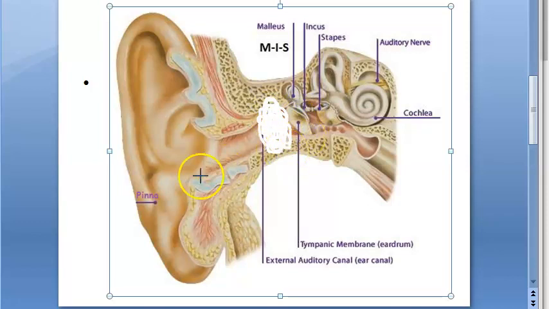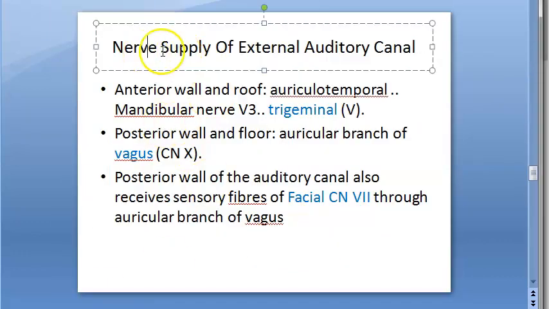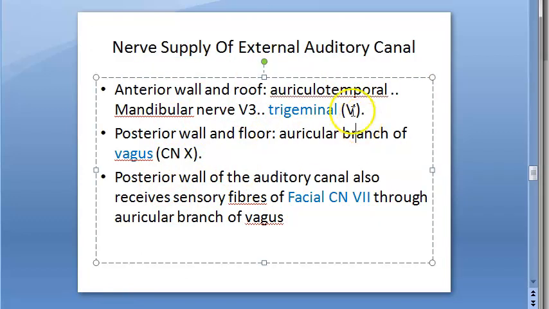Now, where will the facial nerve be? In the external auditory canal. You have seen the nerve supply of the external auditory canal in a previous video. There you have seen that the nerves are the mandibular nerve from the trigeminal, the 5th, the 10th, and the facial nerve 7. The posterior wall of the auditory canal will have sensory fibers from the facial nerve 7. So let's remember here, posterior wall, facial nerve 7.